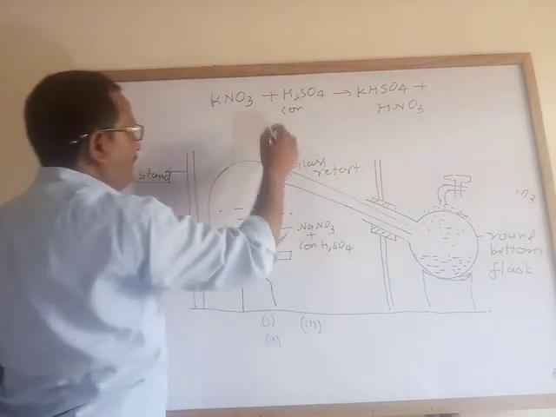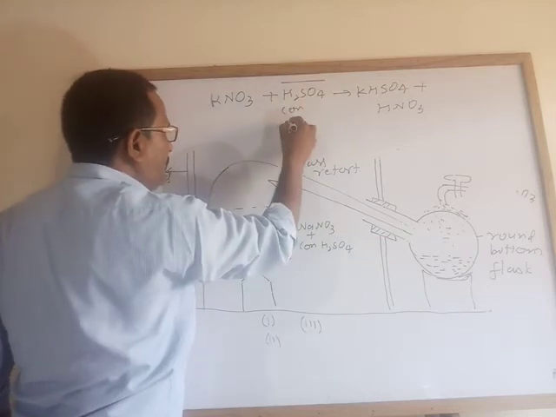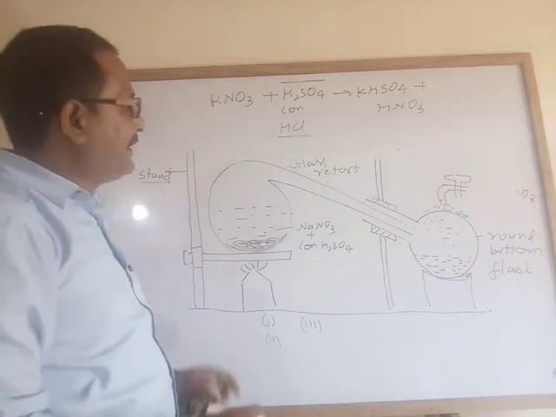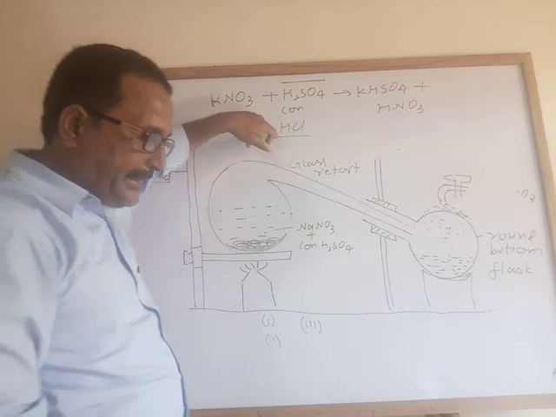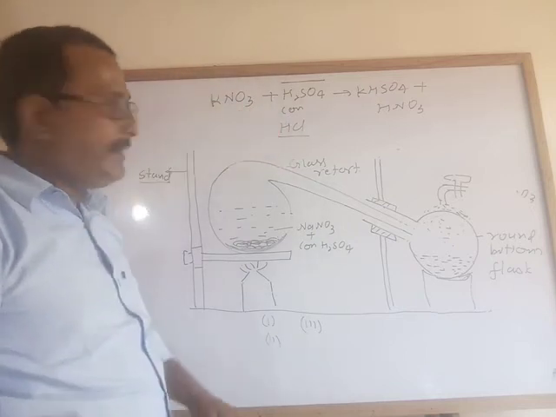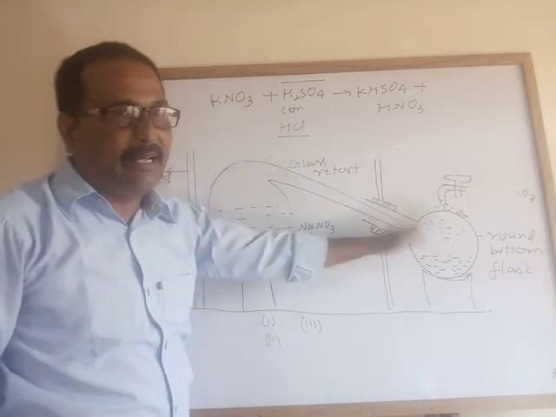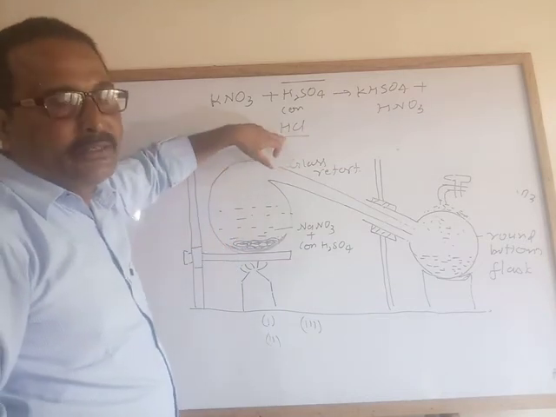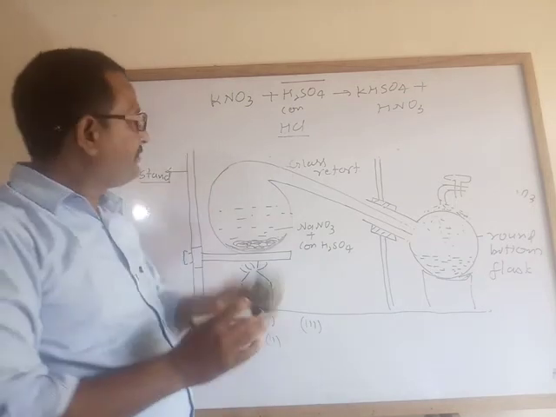First question, why is hydrochloric acid not used for preparation of nitric acid? Since hydrochloric acid is also volatile. Hydrochloric acid and nitric acid both are volatile in nature. So we do not use it. You know the meaning of volatile, easily it evaporates.